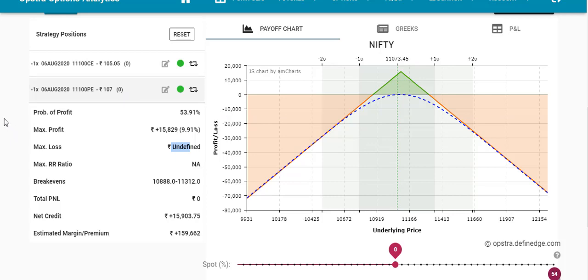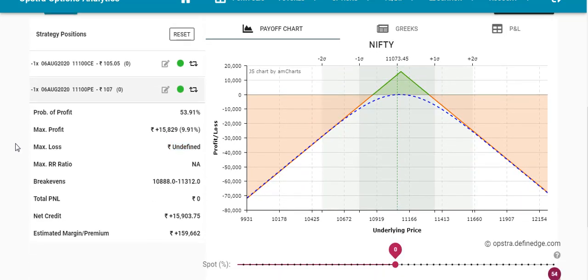What people don't know is how to do the adjustment. If Nifty has reached around 11,300, and if the market crosses this level of 11,300, then you will start making a loss. So, how to do the adjustment here.